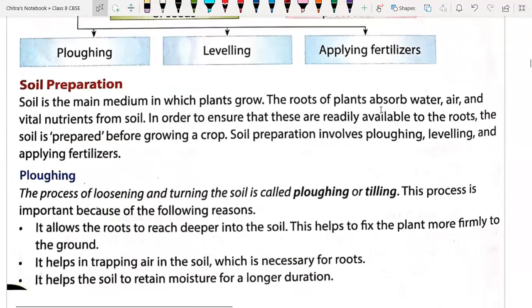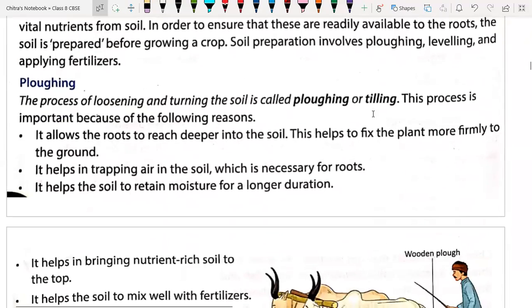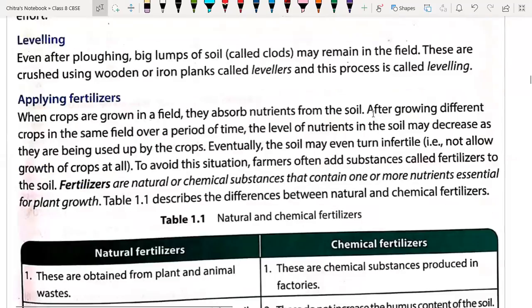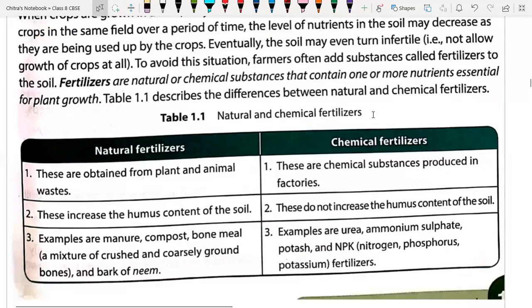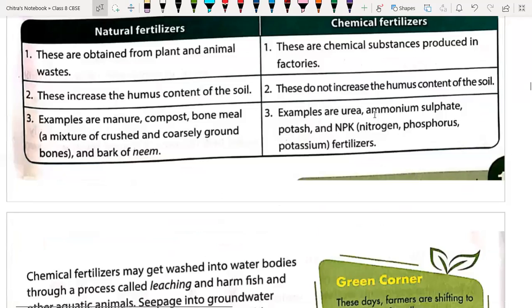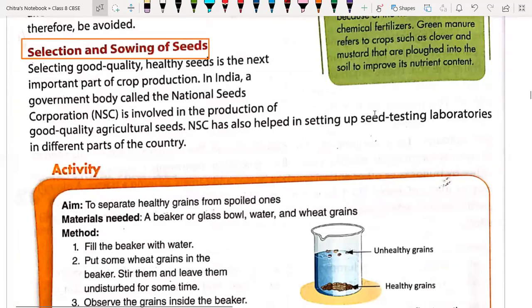We already covered soil preparation. Here we discussed the plowing of soil, leveling of soil, and applying fertilizers. We even discussed natural and chemical fertilizers and the difference between them. So today we are continuing with the selection and sowing of seed.